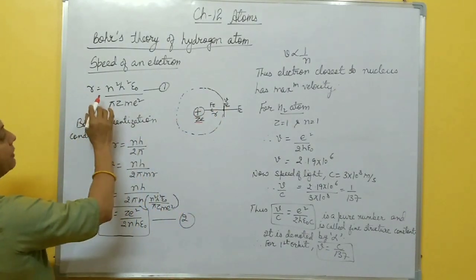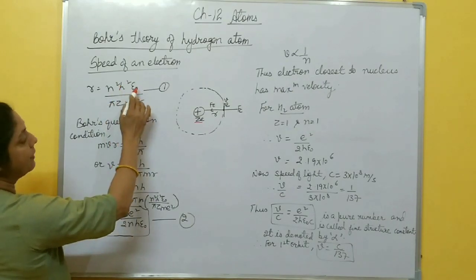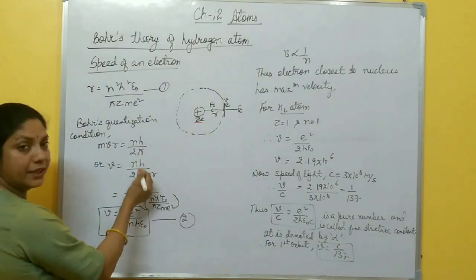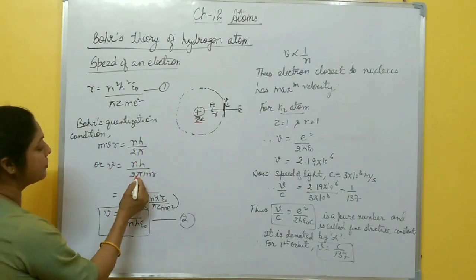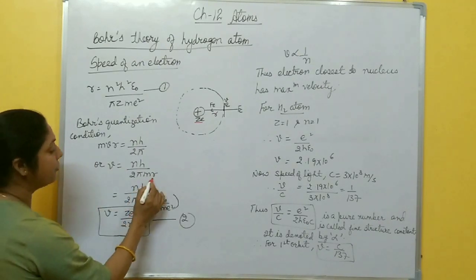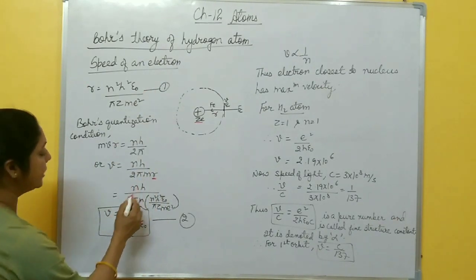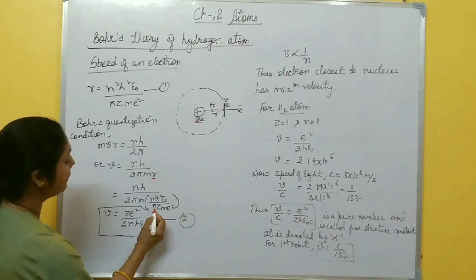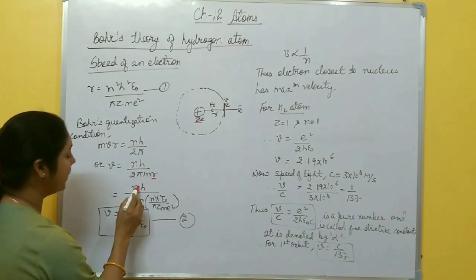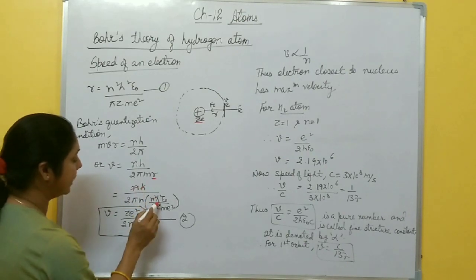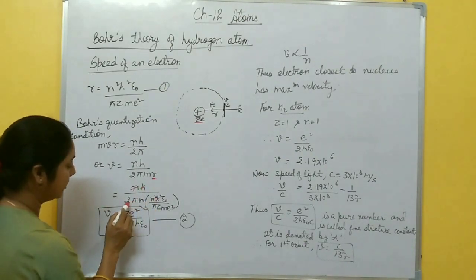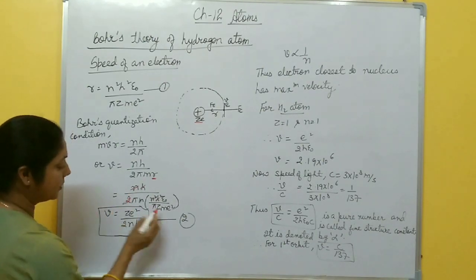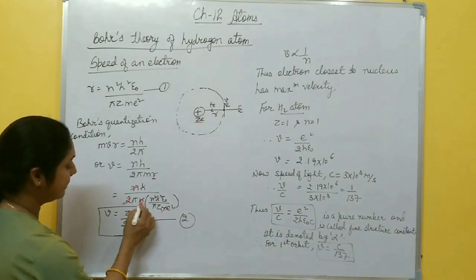You know, the radius of the permitted orbit is given by n square h square epsilon naught by pi Z m e square, right? Now according to Bohr's quantization condition, mvr equals nh by 2 pi. From here you get v equal to nh by 2 pi m r. Now you put the value of r from equation 1: n h by 2 pi m, times the value of r, which is n square h square epsilon naught by pi Z m e square. From here one n is cancelled, one h is cancelled. The 2 is left, it is not cancelled. Z m is cancelled here, and e square.